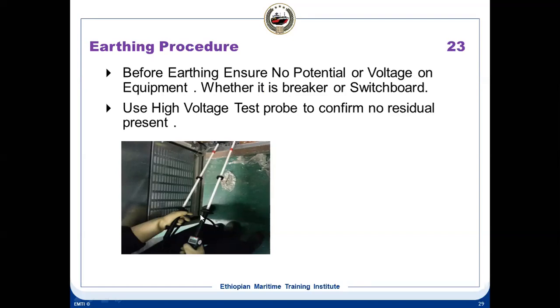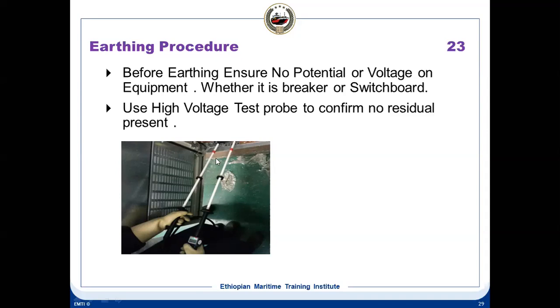And this is to check any residual voltage. If any voltage is there, it gives the alarm here. So there is a small voltage monitor also. It will give you an alarm, as well as indicate how much the voltage is. Okay, so this is the high voltage probe.